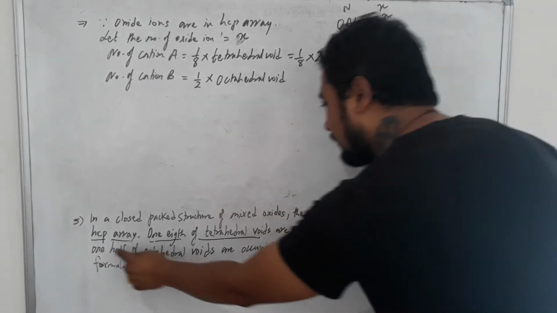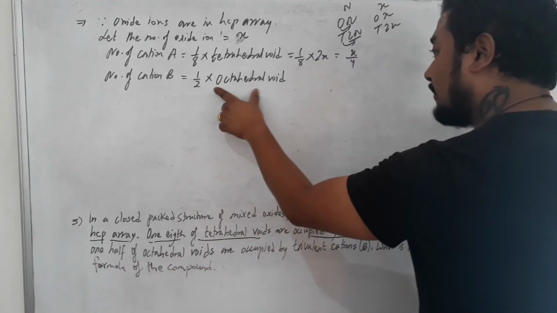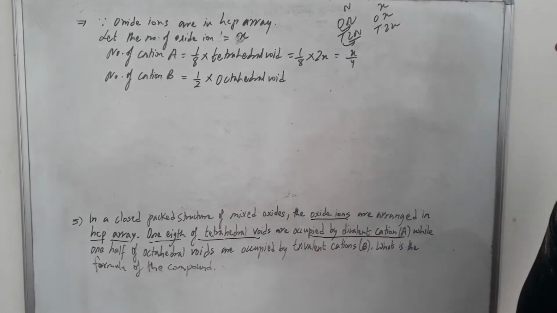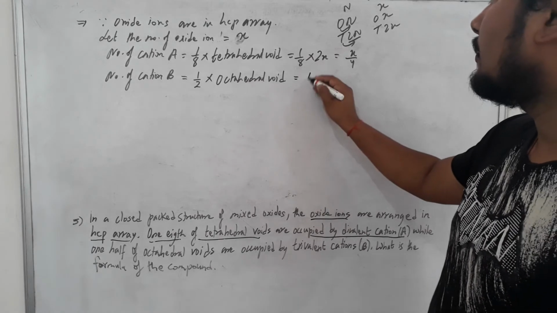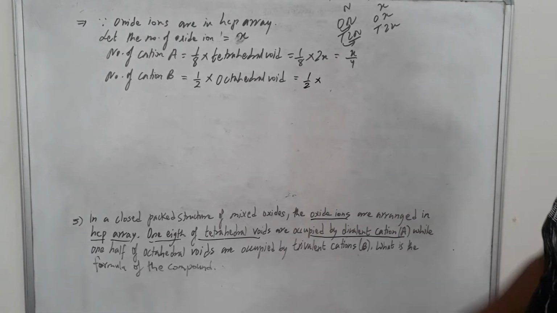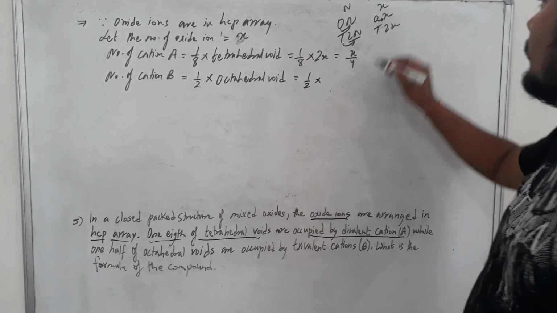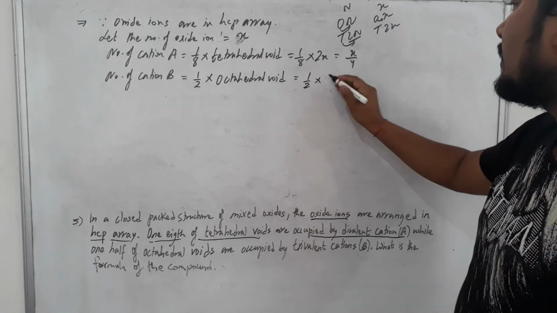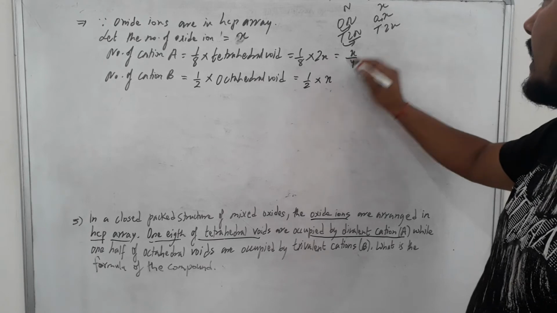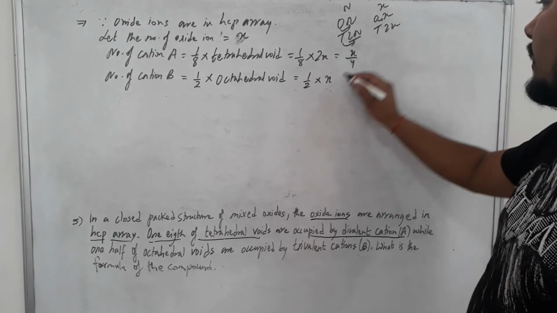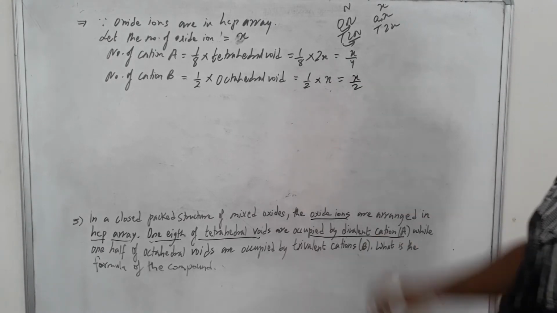B is occupying 1/2 of the octahedral voids, so it is half into octahedral voids. If we take the oxide as x, octahedral will be x, whereas tetra will be 2x. So octa is x, and it will become x upon 2, students.